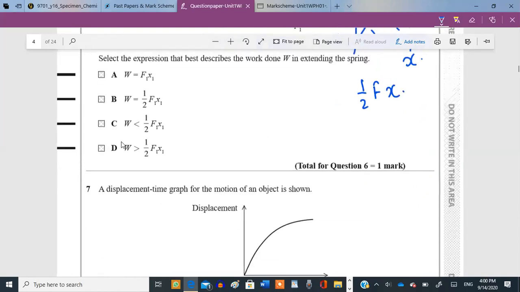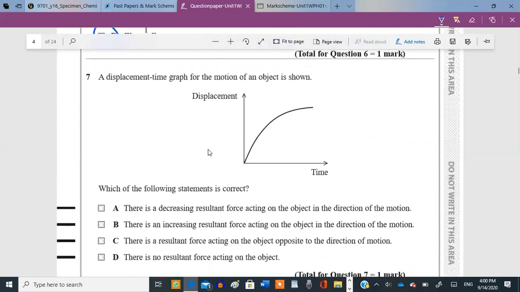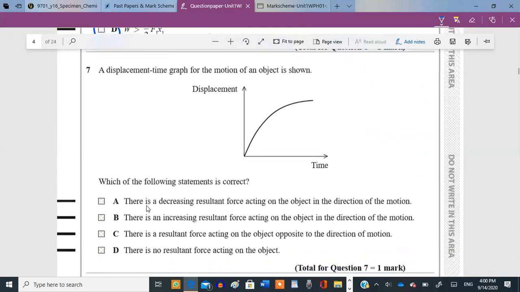Okay. So now the displacement time graph for the motion of an object is shown over here. Which of the following statements is correct? If you look at the displacement, as time passes, displacement increases, but a time comes when it starts flattening out. In displacement time graphs, it's the gradient that shows the velocity of an object. So now let's look at the options. There is a decreasing resultant force acting on the object in the direction of the motion. Well, we can't say anything about that.